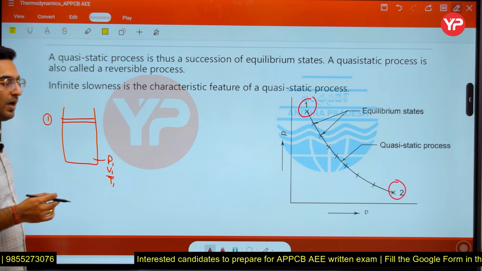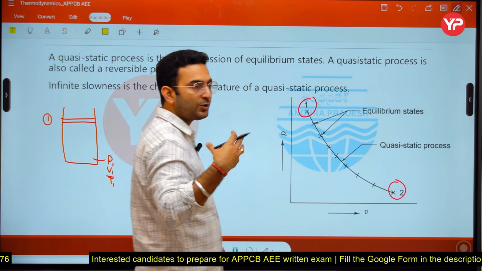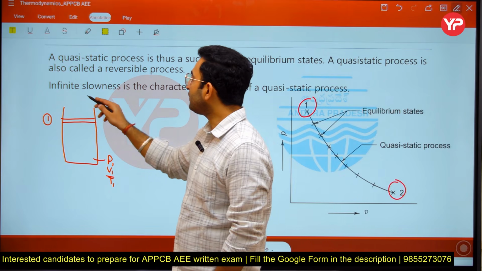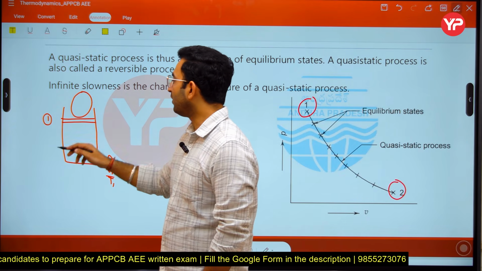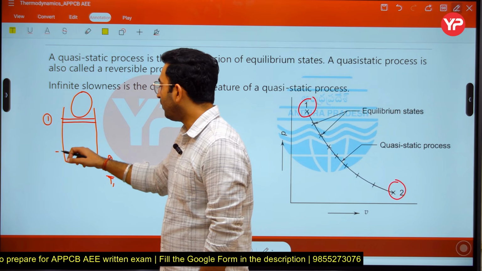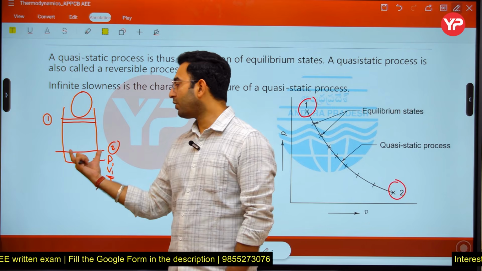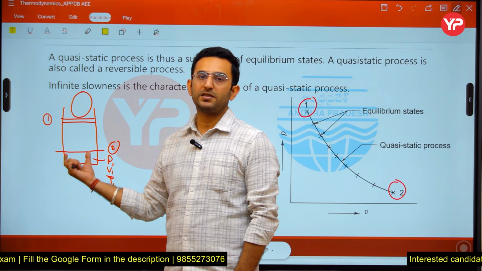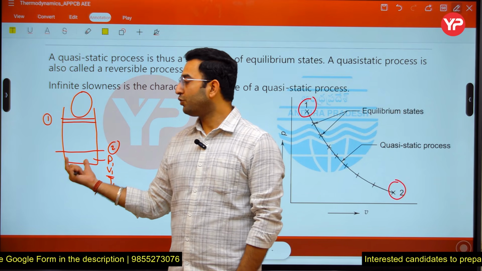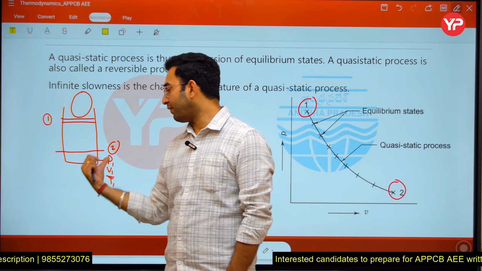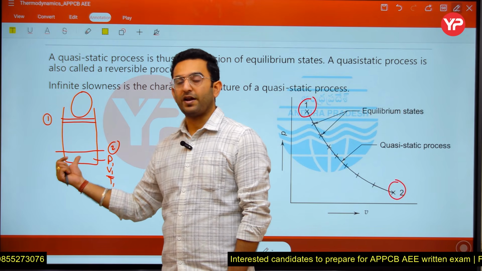Now what I am doing, I am placing a large amount of weight over this piston. If I place a large amount of weight, what will happen? The piston will directly move toward position number 2, and at position number 2 it is going to attain different properties: pressure, volume and temperature. So at point 1 we have different properties, at point 2 we have different properties.